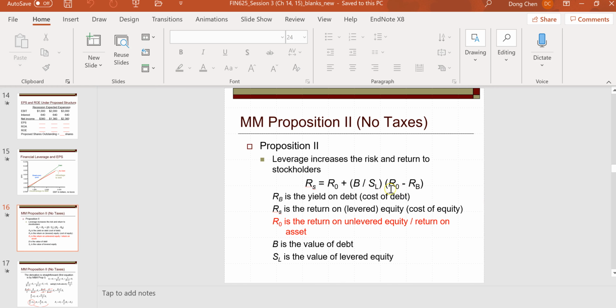So from this formula, in general, this RB is smaller than R0, so this term is positive. That means if B over S increases, then RS increases. So RS is the cost of equity. That suggests cost of equity will increase with the amount of debt in the firm's capital structure.